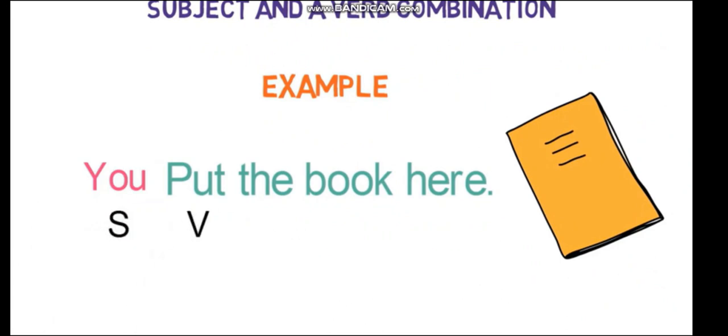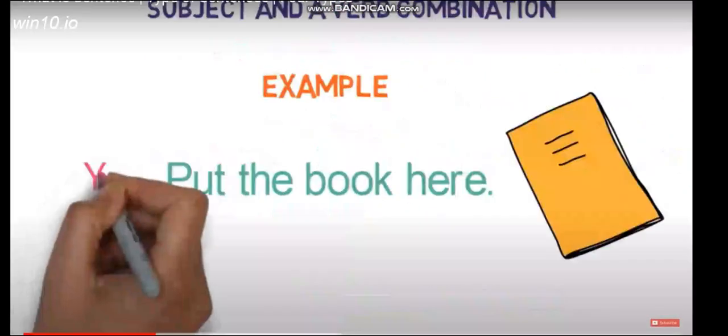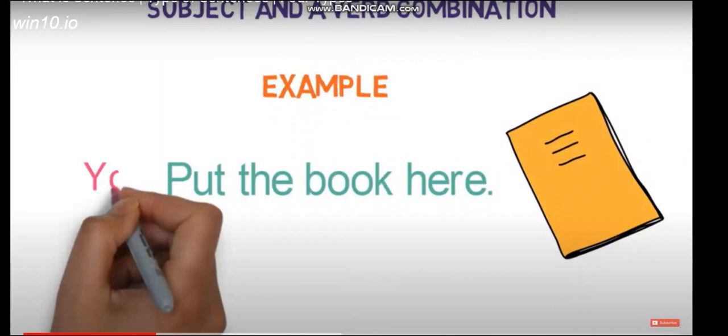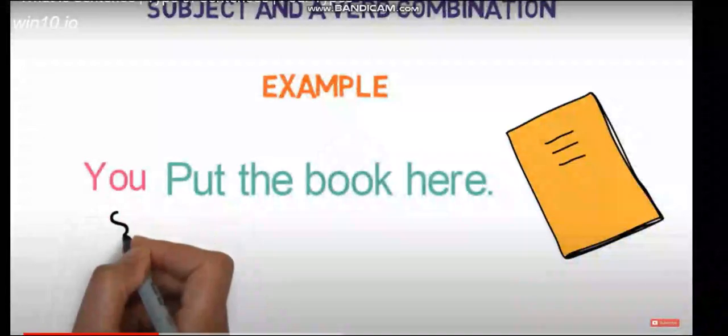Implied means it is understandable that the presence of you is expected there. Like put the book here. If you are standing over there, then you are supposed to put that book over there. So here you is something which is understandable, which is implied.